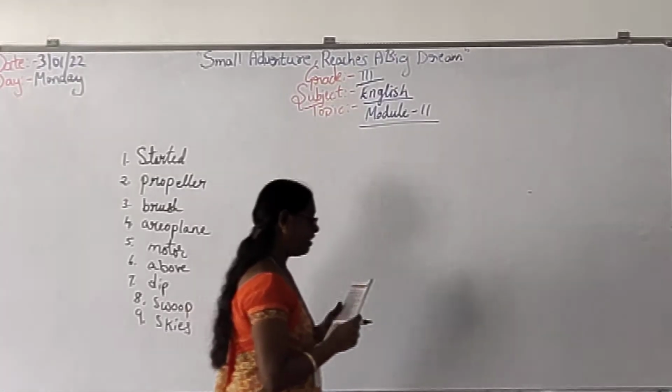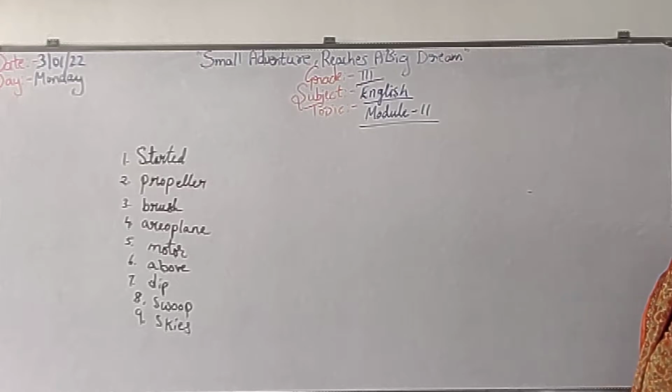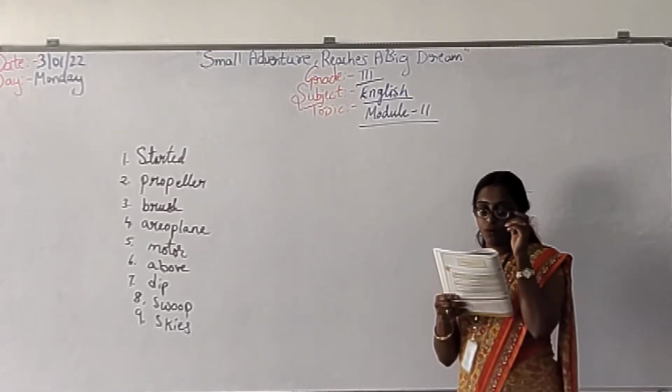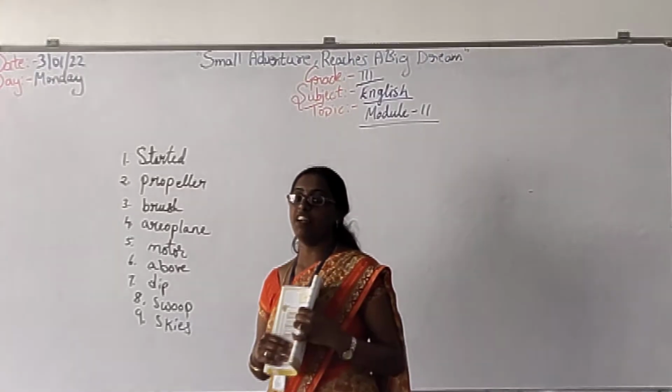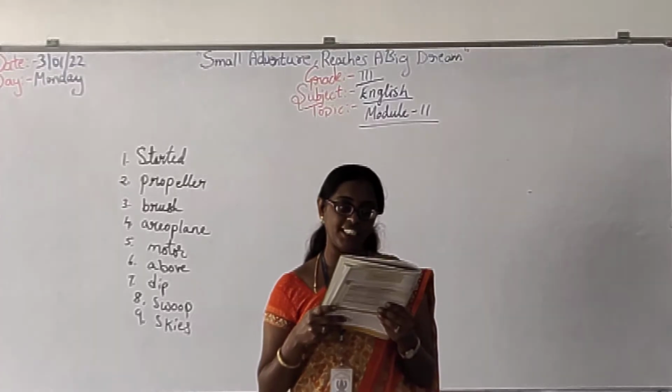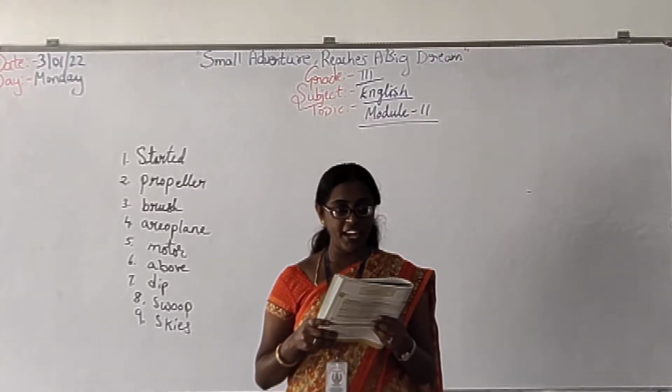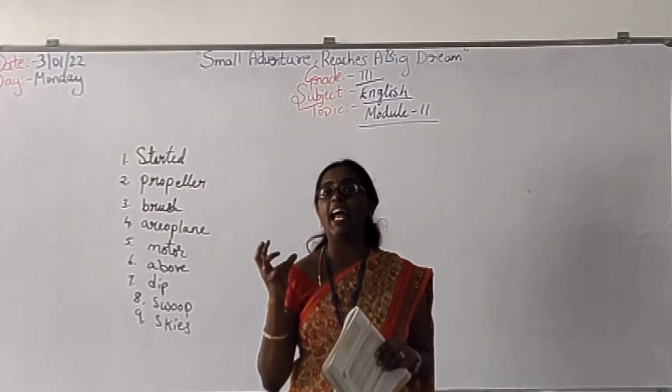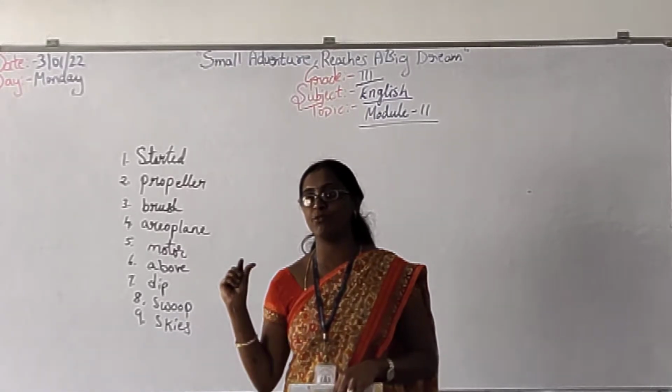Yes, ma'am. No, ma'am. Yes, please complete fastly, children. Then next we have vocabulary. In vocabulary we will learn alphabetical order. You know alphabetical order, children? Yes, ma'am. Nothing but we are arranging the letters in alphabetical order. That is A to Z.